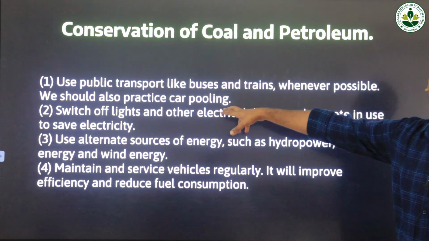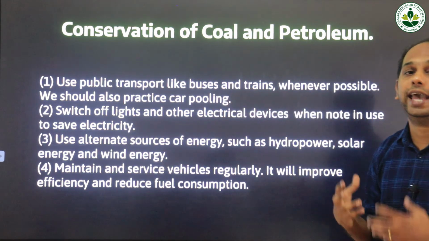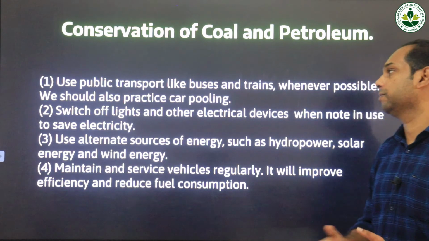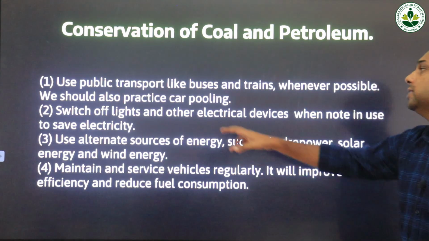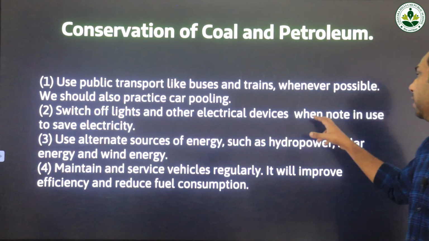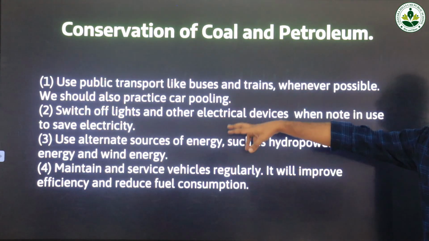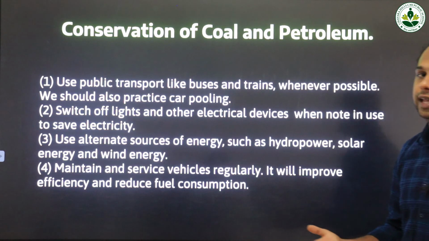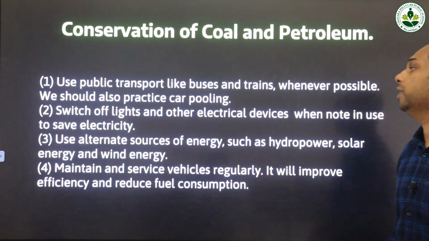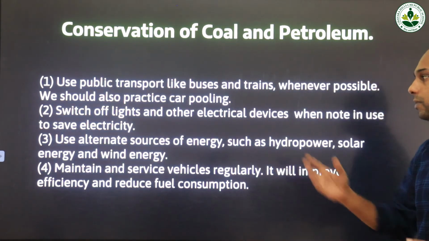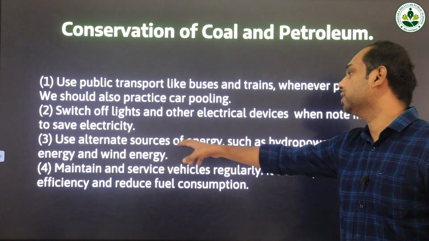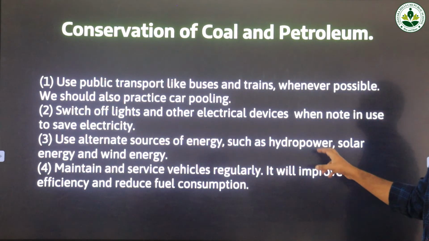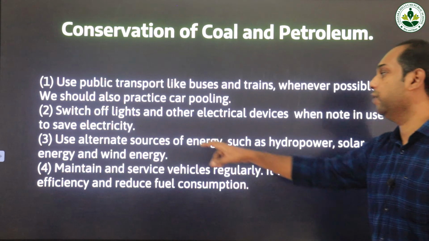We should also practice carpooling. What do you mean by carpooling? Whenever possible, we should share our vehicles with others. Then switch off lights and other electrical devices when not in use to save electricity. So we have to switch off electric appliances when there is no need. Then use alternate sources of energy such as hydro power, solar energy and wind energy.